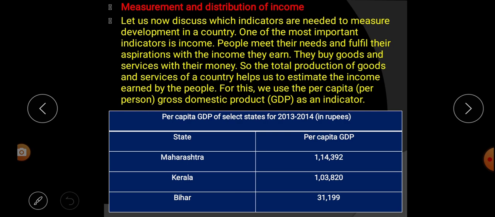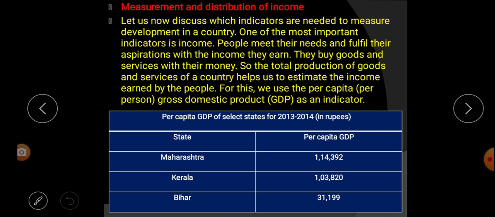So the total production of goods and services of a country helps us to estimate the income earned by the people. That means all the income earned by the people can be estimated from the total production of goods and services in a country.